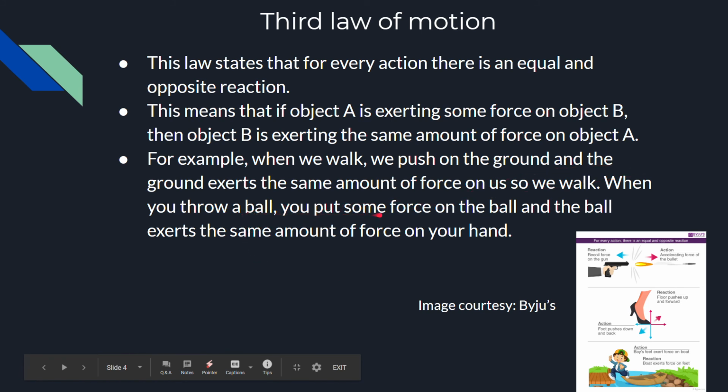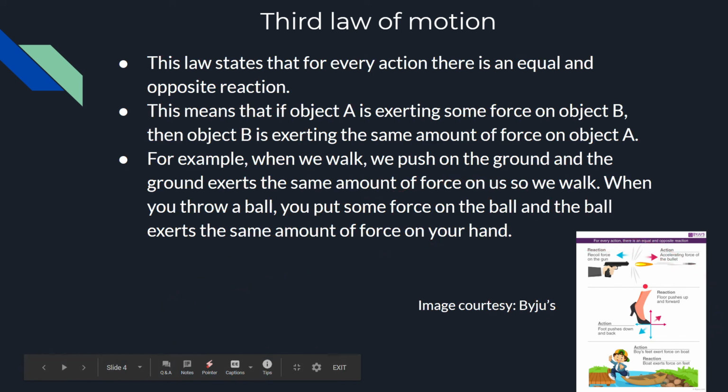When you throw a ball, you put some force on the ball, and the ball exerts the same amount of force on your hand. So when you have a ball in your hand and you throw it, you put some amount of force on the ball, right? So the ball also puts some amount of force on you. So the ball goes away.